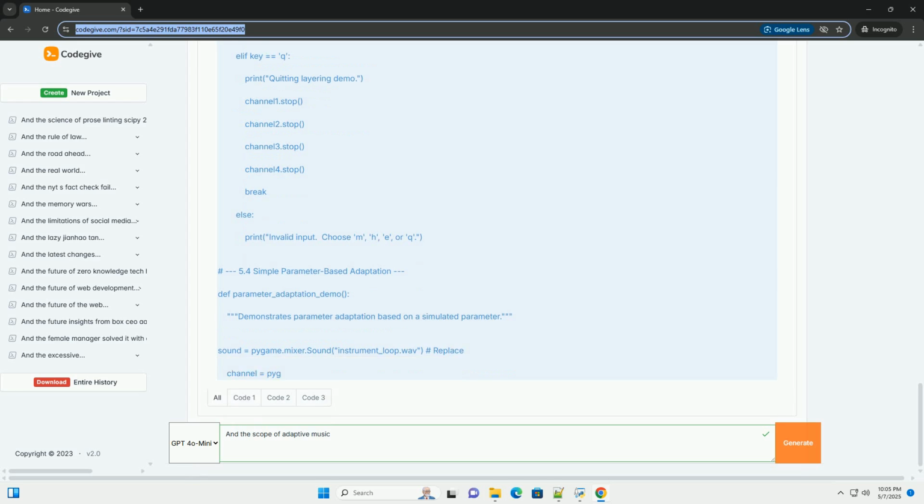7. Challenges and considerations. Creating effective adaptive music is challenging. Some key considerations. Smooth transitions between different musical segments or layers need to be seamless to avoid jarring changes in the listening experience. Techniques like crossfading, beat matching, and key modulation can help create smooth transitions.